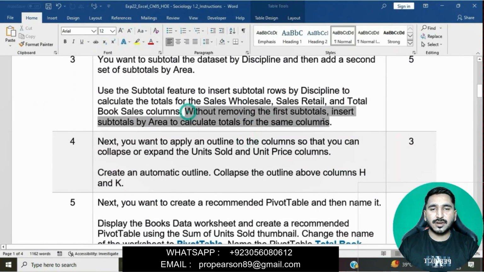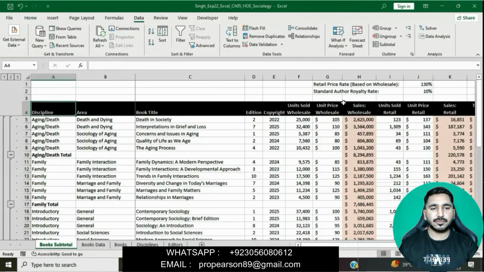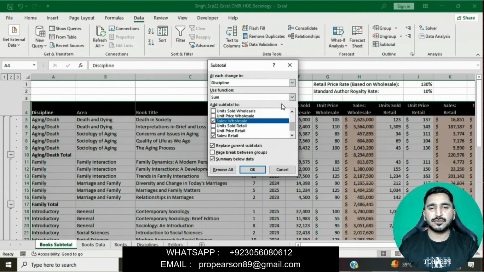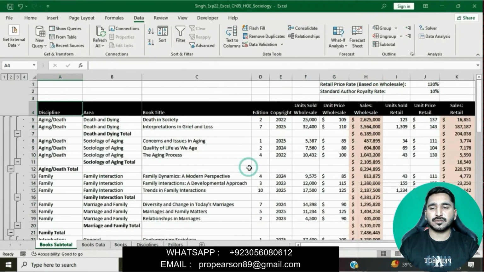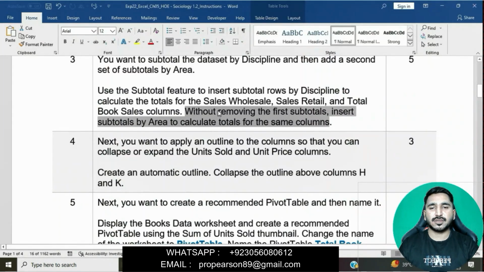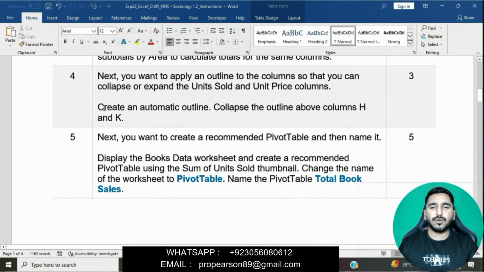Now the next step is, without removing the first subtotals, insert subtotals by area to calculate the total for the same columns. Simply click on Subtotal, scroll down, select area, and then uncheck replace current subtotals. Okay, then this question is done now. Now we will move on to question number 4.